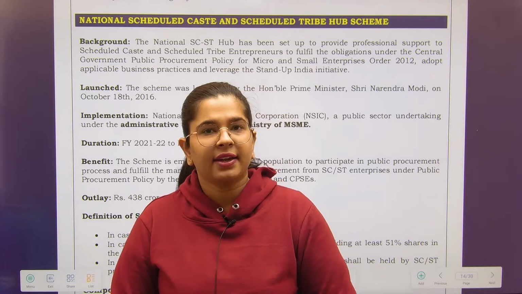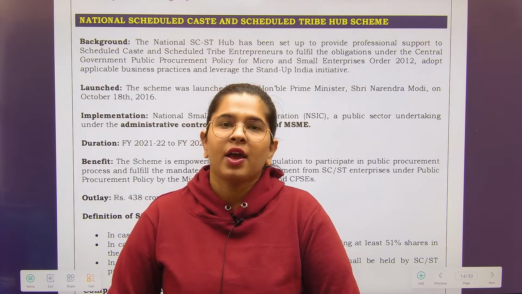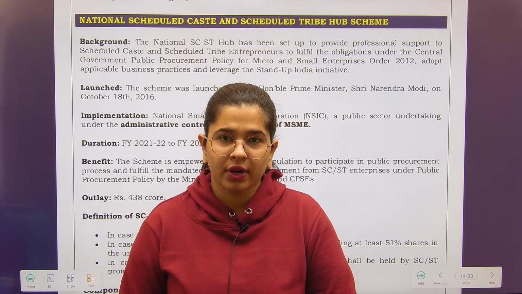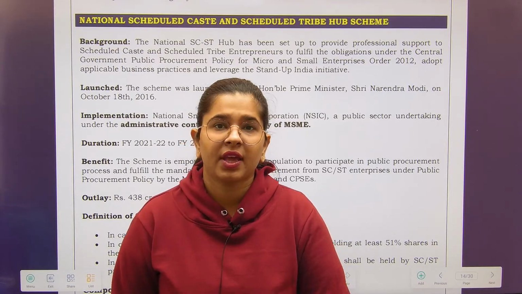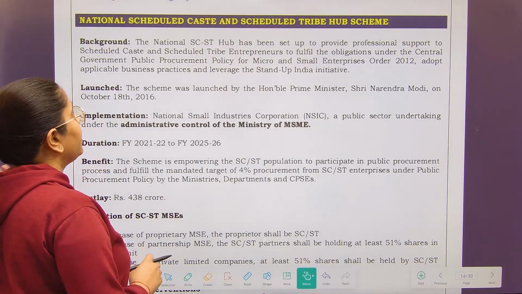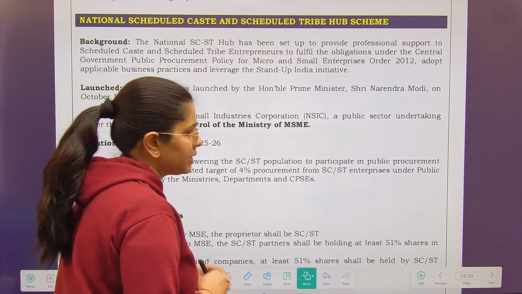So we have started the schemes of Ministry of MSMEs, right? Quite a few schemes we have already covered and now we are going to cover a few more. Day before yesterday when we finished our lecture, we were talking about the National Scheduled Caste and Scheduled Tribe Hub scheme.